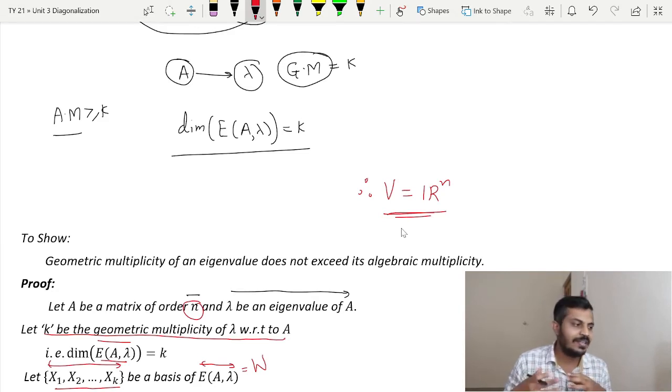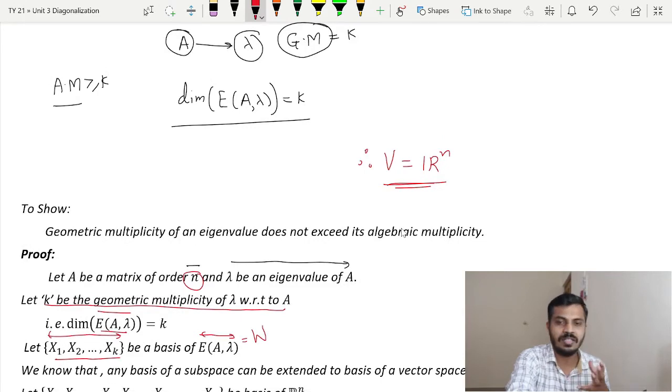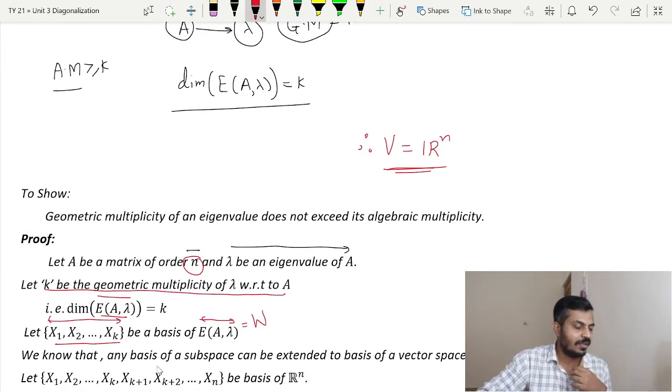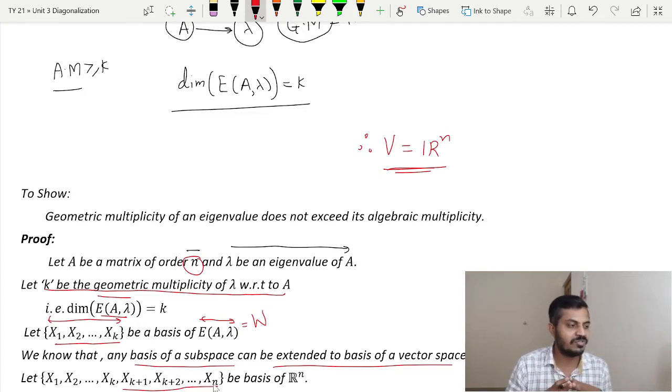So we can add certain vectors to this basis set, and that is what we have done here. As I said earlier, the basis of a subspace can be extended to a basis of a vector space. So we are adding these vectors, that is xk plus 1, xk plus 2 up to xn. In other words, we are extending the basis of this subspace to get a basis of R raised to n.